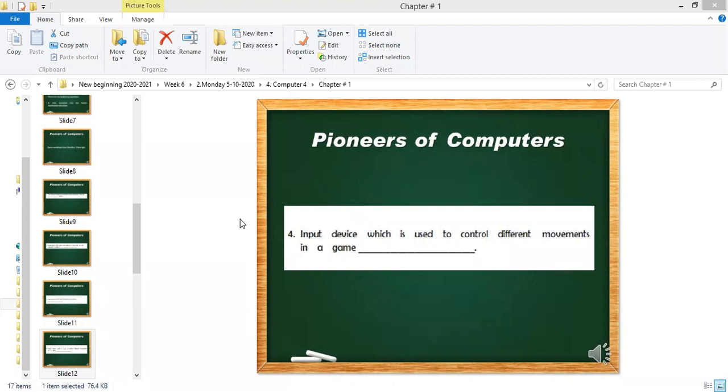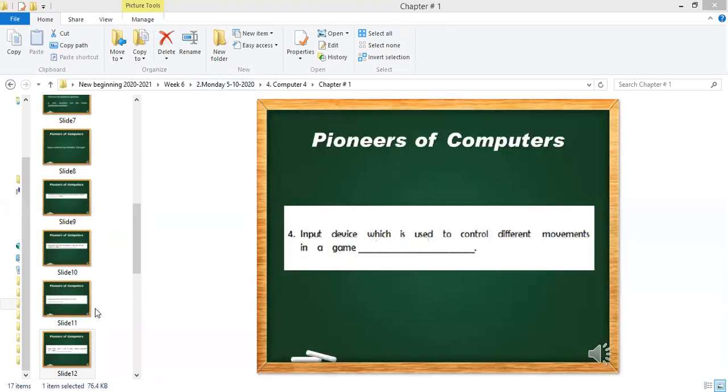I think it is keyboard. Input device which is used to control different movements in a game is a keyboard. It depends on the game, but most game movements are controlled by the keyboard. So keyboard is the right answer for question number 4. Questions 3 and 4 both have the answer keyboard.